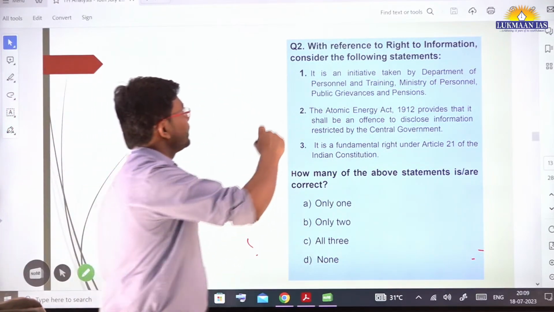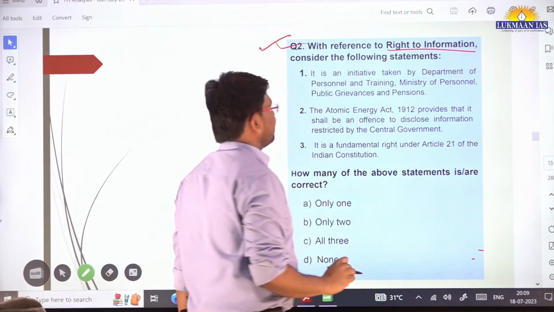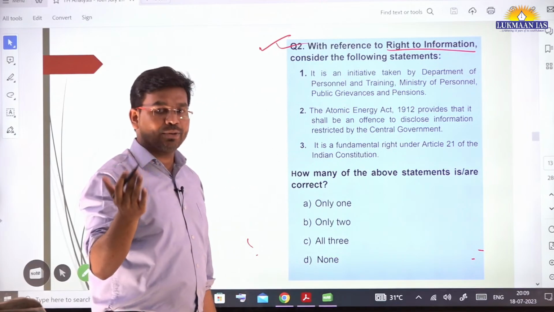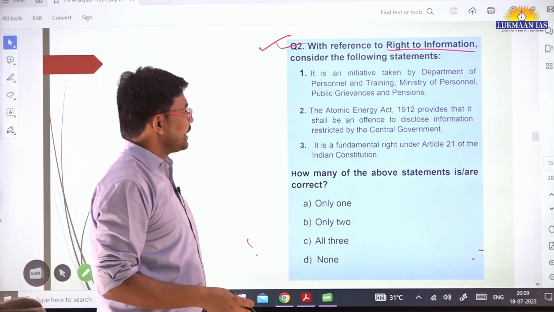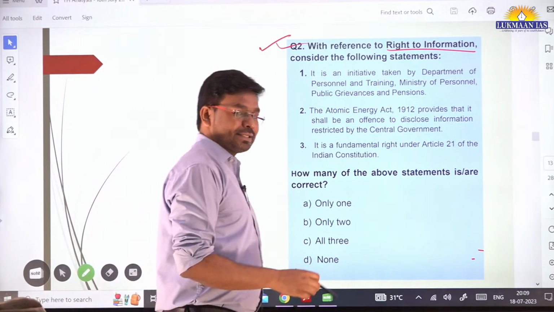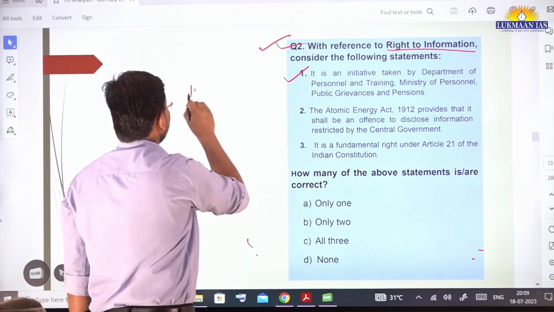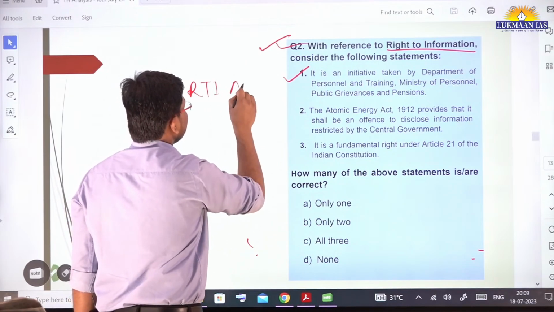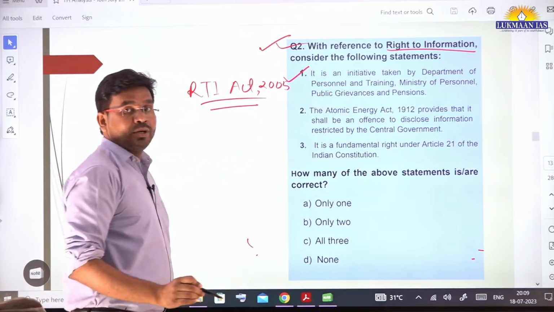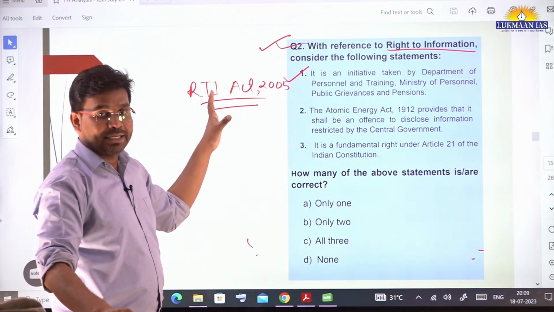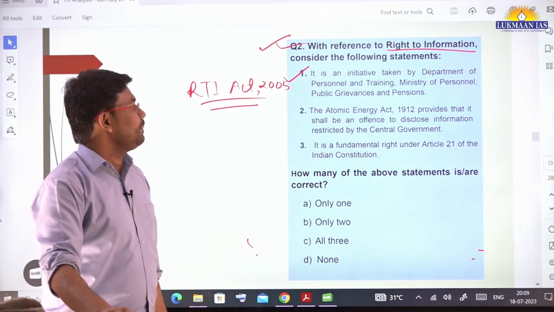It says, with reference to the Right to Information, consider the following statements. The Right to Information Act, you can consider 2005. It is an initiative taken by the Department of Personnel and Training, Ministry of Personnel, Public Grievances and Pensions. This is a right statement. We are talking about the RTI Act 2005. In the RTI website itself, it is mentioned that this initiative was taken by the Department of Personnel and Training, Ministry of Personnel.